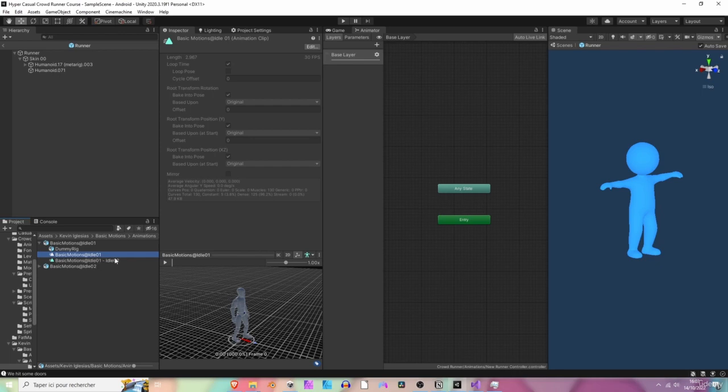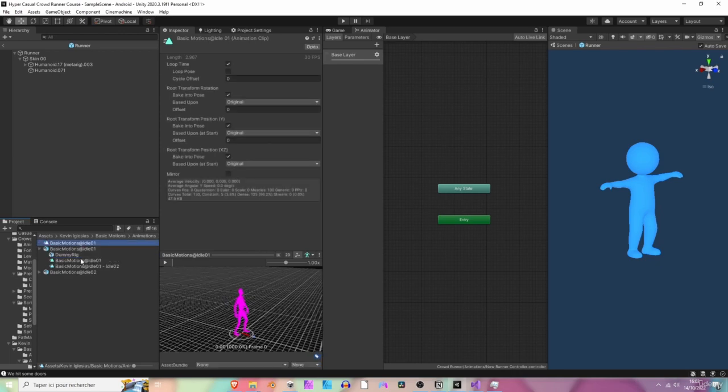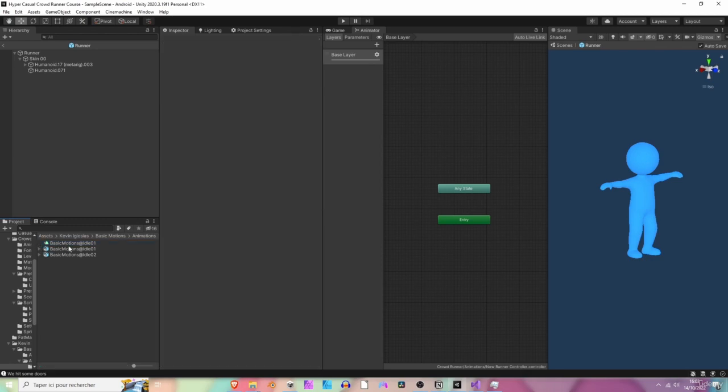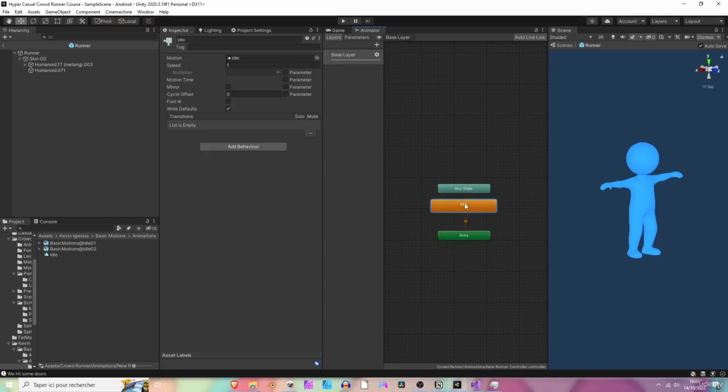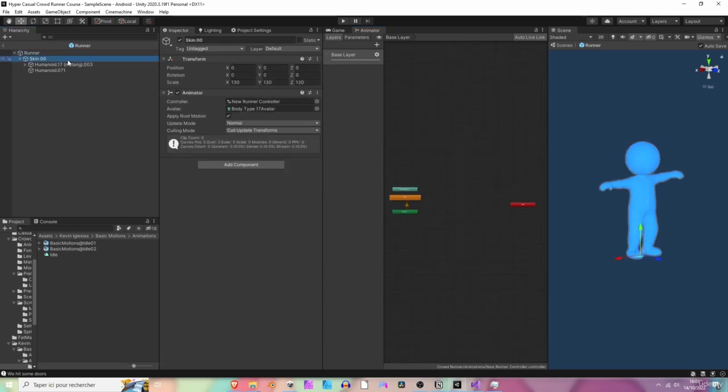So just select it and press Ctrl D to duplicate it. This way, it's not attached anymore to this object. So we are going to rename it idle. So this is our first idle animation. We can already drag it and drop it onto our animator right here. Perfect. So now by selecting again the skin 00, we can see that it has been added to the animator.